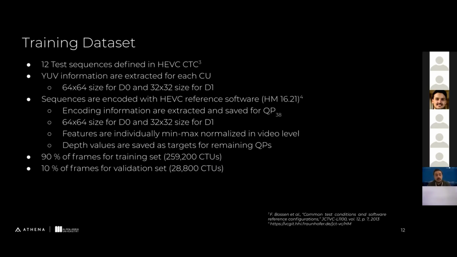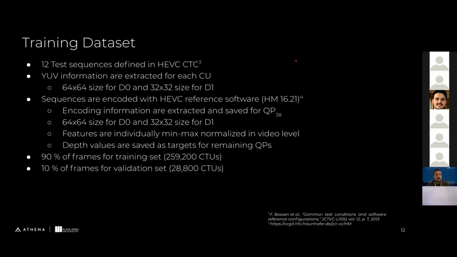And for our training data set, we use 12 test sequences defined in the HEVC common test conditions. And first, we store the YUV information for each CU. This is 64 by 64 for depth 0 and 32 by 32 for depth 1. We store them. And then we also encode the sequences with the HEVC reference software. And we extract the encoding information that we obtained during this for the lowest quality level, QP38 in our case.